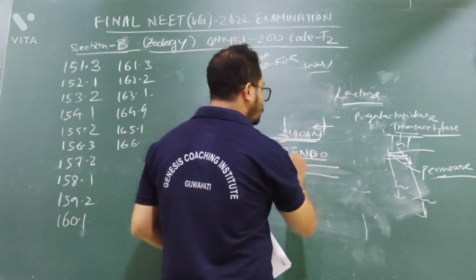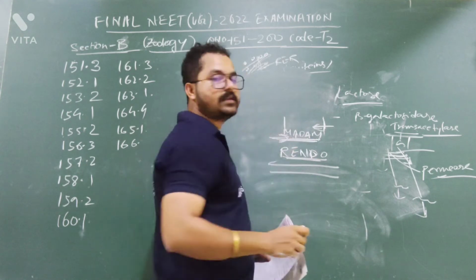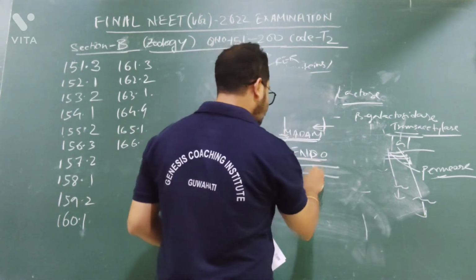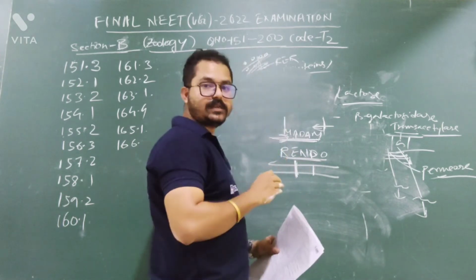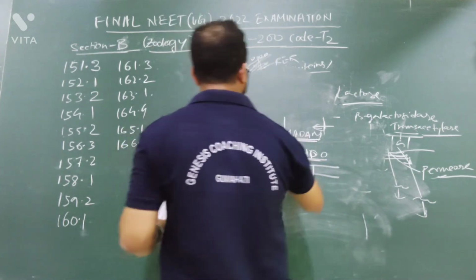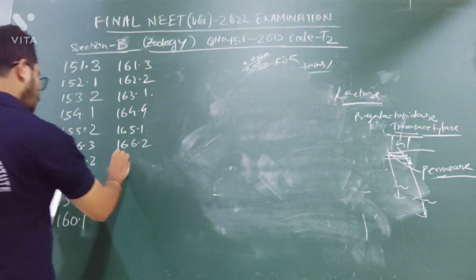But restriction endonuclease will cut at the palindromic sequence, but it will cut a little away from the center. Always remember. Suppose this is the center, then it will cut here, and here. A little away from the center. So both statements are correct. Statements 1 and 2 both are correct. Question number 166 is option number. Now, question number 167.